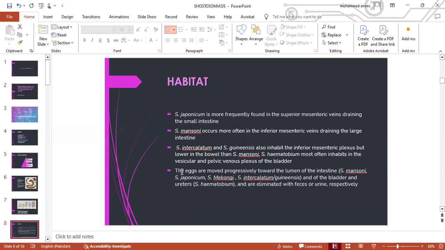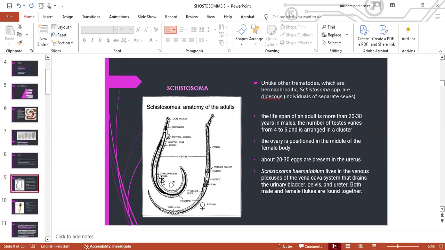The eggs are moved progressively towards the lumen of the intestines in case of Schistosoma mansoni and japonicum infections, and the bladder and ureter in case of haematobium infection, and they are eliminated with feces or urine, respectively. Now, this is a picture of adult male and female schistosomes. Unlike other trematodes, which are hermaphrodites, Schistosoma species are dioecious, which means they have different individuals with different sexes.